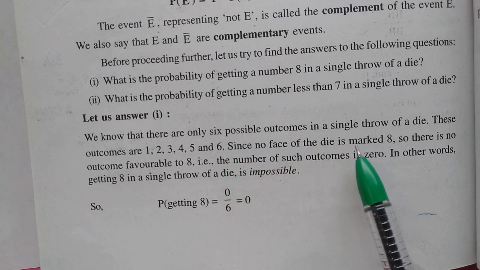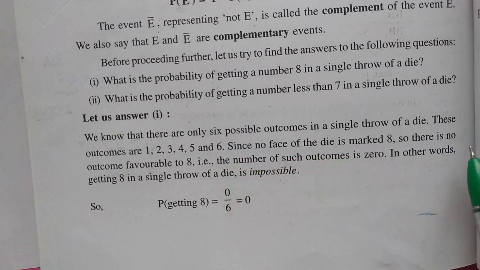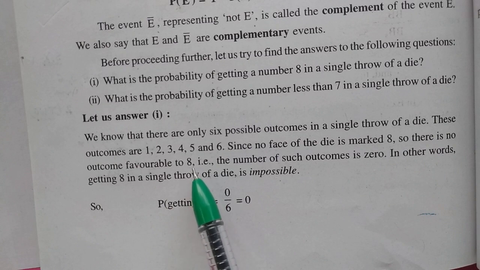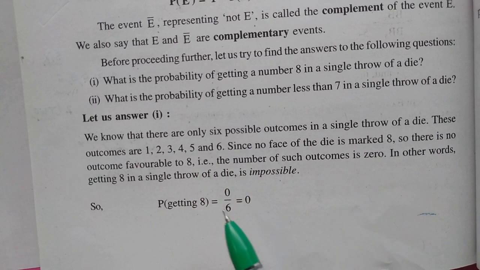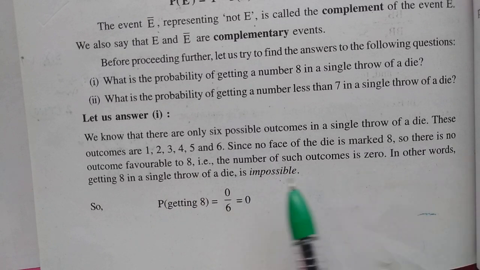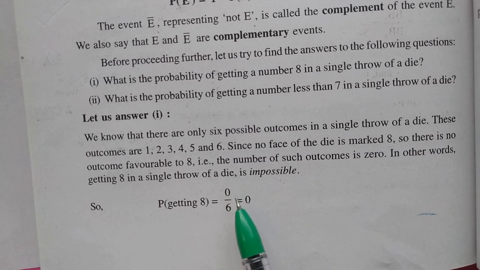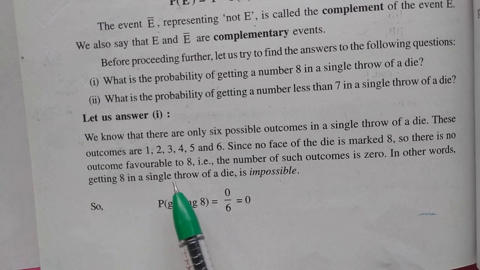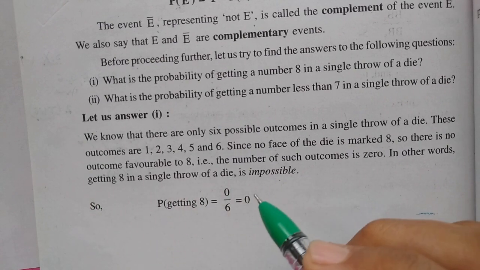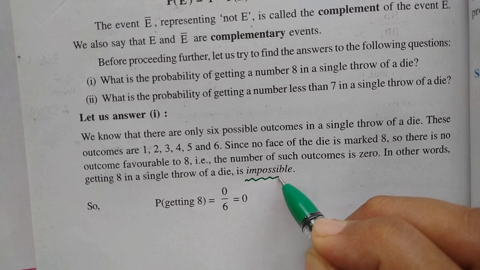Since no face of the die is marked 8, there is no outcome favorable to 8. Meaning the number of such outcomes is 0, and total outcomes are 6. So 0 upon 6 is equal to 0. Getting 8 in a single throw of a die is impossible.